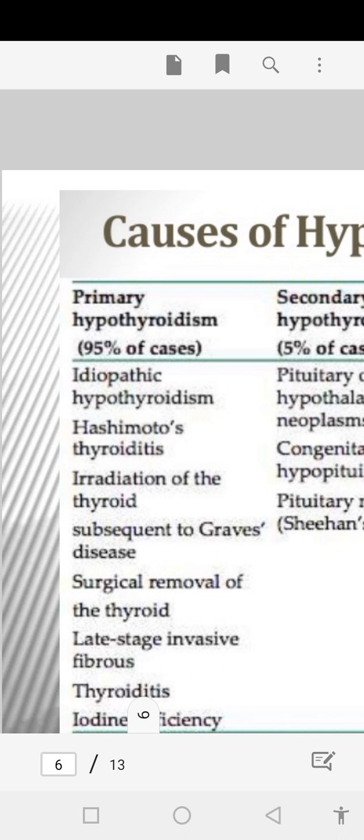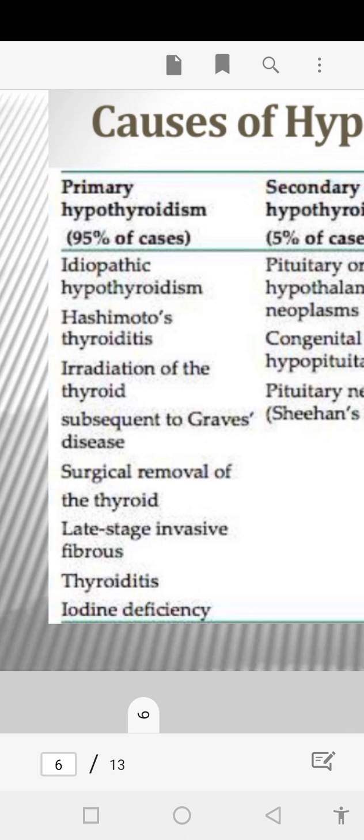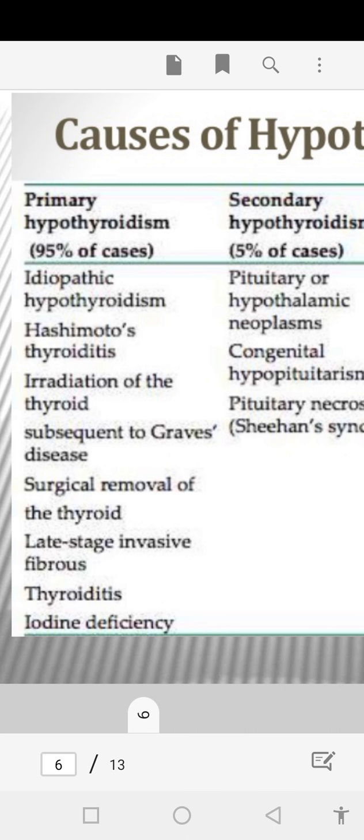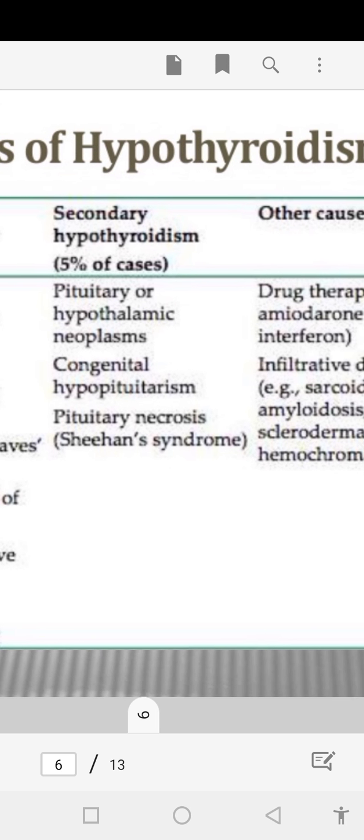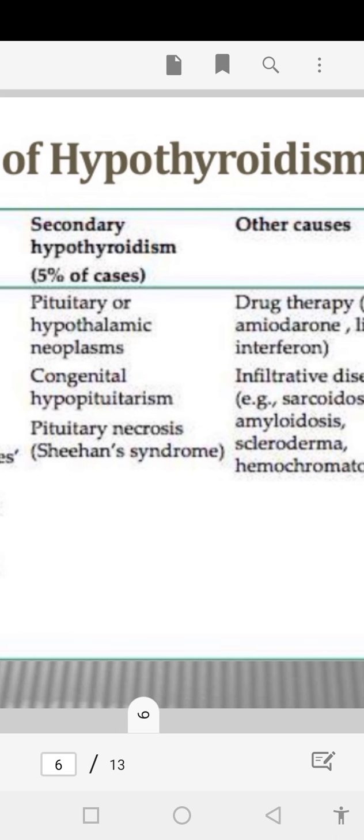Graves' disease, where autoantibodies are formed against the thyroid gland, which causes destruction of the thyroid gland and results in hypothyroidism. Surgical removal of the thyroid gland can also cause hypothyroidism, and thyroiditis or iodine deficiency can also create the problem of hypothyroidism. Now, secondary hypothyroidism means the cause is in an organ other than the thyroid gland. So it may be pituitary hypothyroidism or congenital hypothyroidism or pituitary necrosis like Sheehan syndrome. It can also create the condition of hypothyroidism.